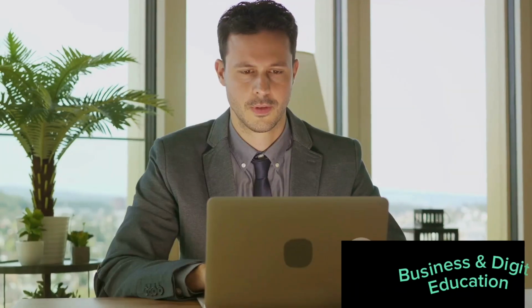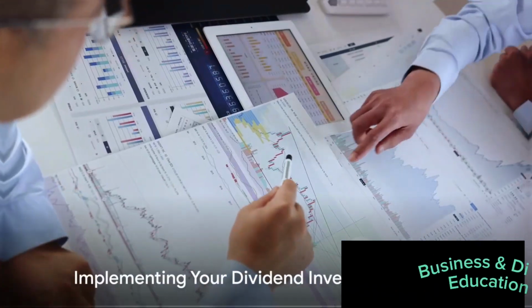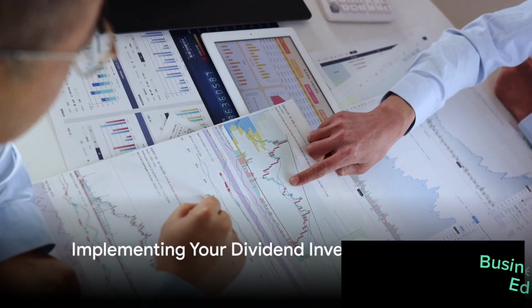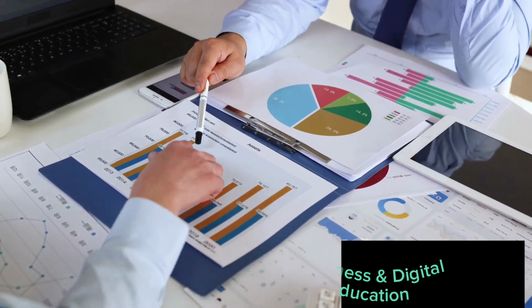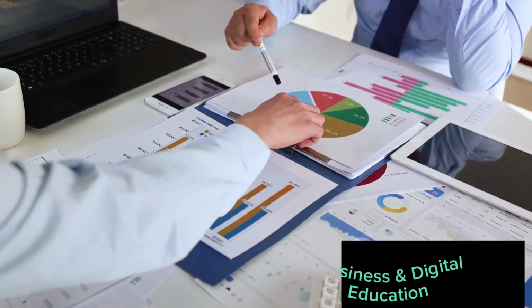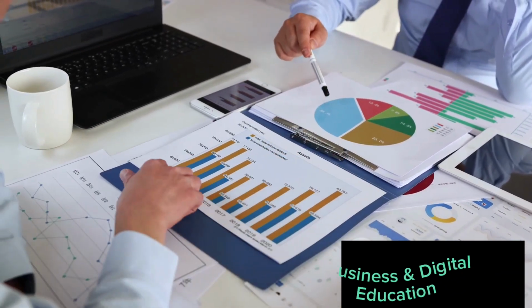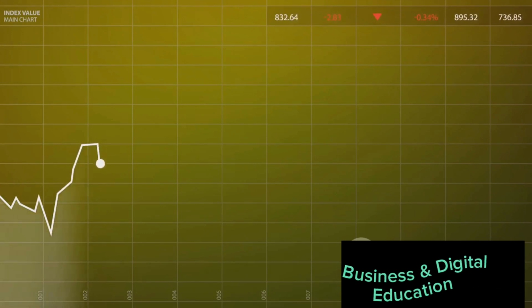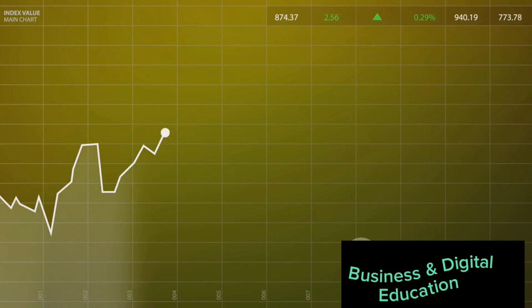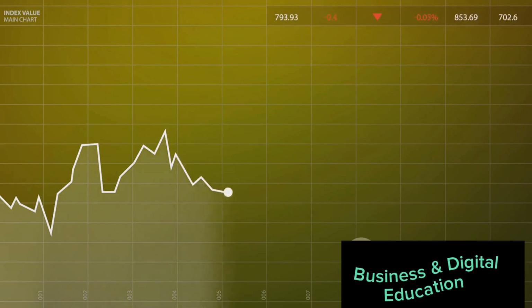Once you've chosen a strategy, it's time to implement it. Implementation is where the rubber meets the road. Now that you've chosen your dividend investing strategy, it's time to put it into action. But before you dive in, there are some important considerations. First, look into the financial health of the companies you're considering. A company in good financial standing is more likely to sustain its dividend payouts over time.